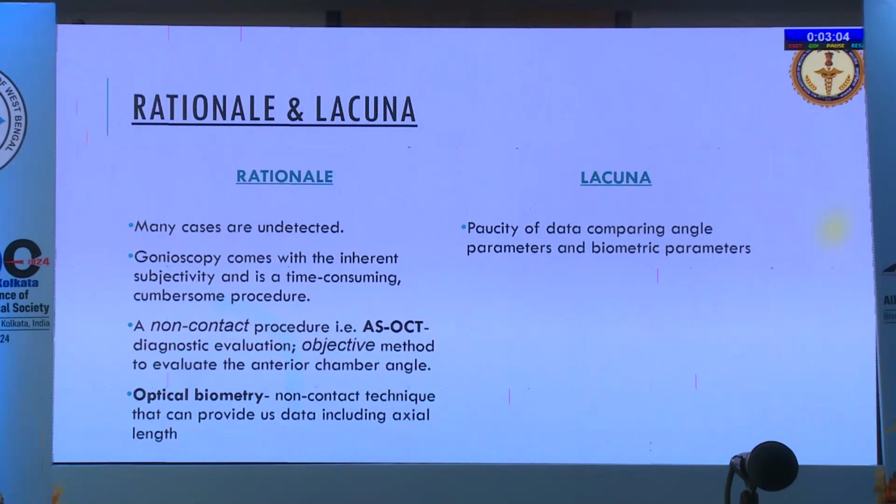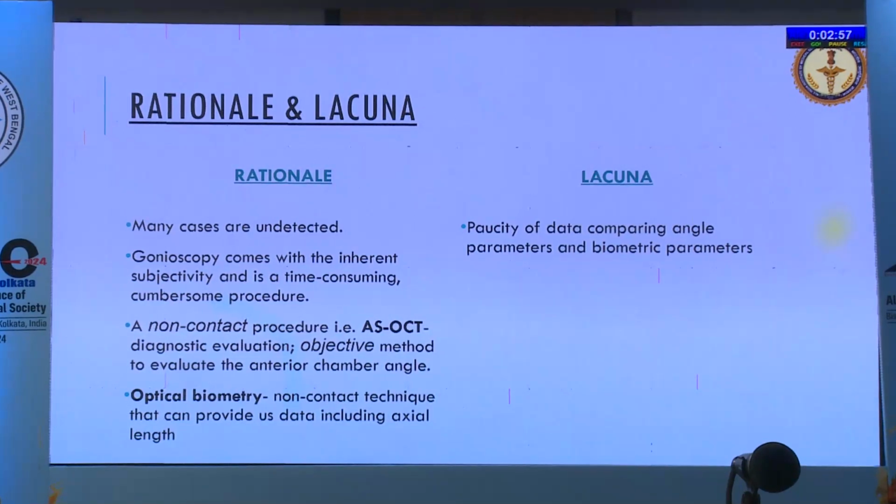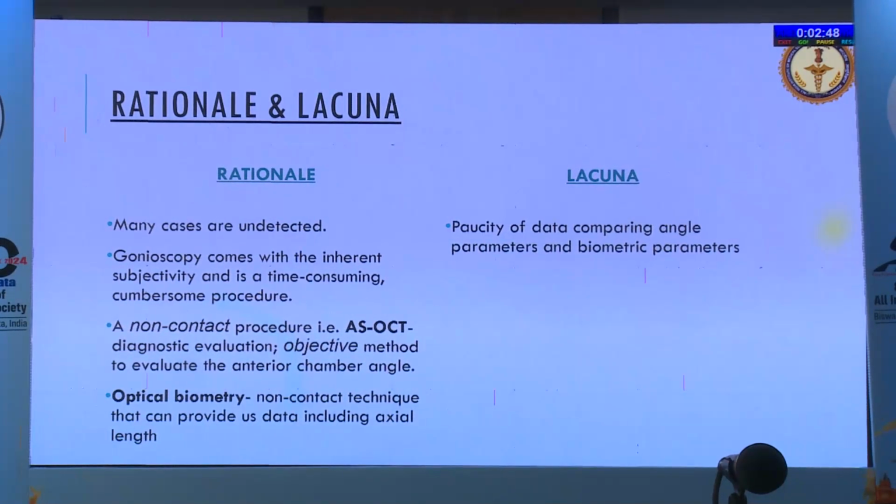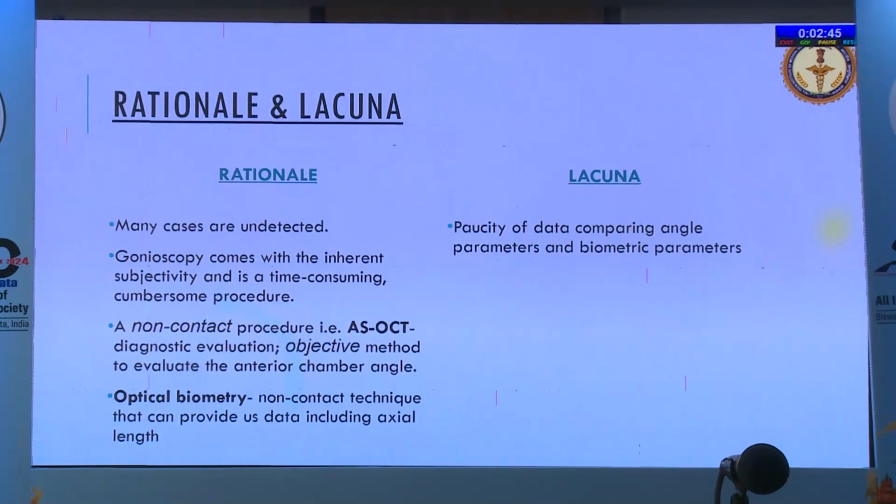So the rationale behind the study was as follows. Many cases are undetected. Gonioscopy, although the gold standard, has an inherent subjectivity to it, is time-consuming and often avoided. So this calls for a need for non-contact procedures like anterior segment OCT and optical biometry, which can objectively evaluate the angle parameters, make us understand those parameters, and can be compared. And the lacuna in this topic is that there is a paucity of data comparing the angle parameters and biometric parameters between the two groups that we mentioned.